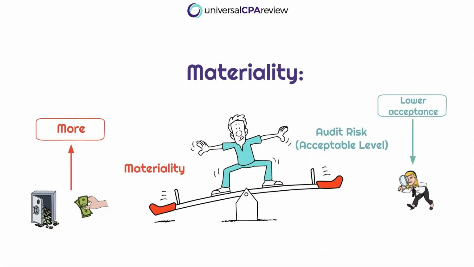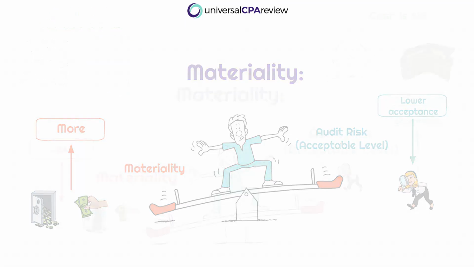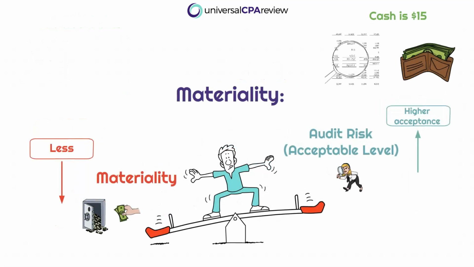If we have an increased level of materiality, that means that if we get it wrong, then it's likely that the misstatements are going to be material. So if cash represents 80% of the client's current assets, then yeah, that's pretty material, I would say. So we probably don't want to mess this up. That means we're going to have a lower acceptable level of audit risk. As you can see, inverse relationship. If cash is only $15, well then that means we don't really care as much about making a mistake related to cash. So we're going to have a higher acceptable level of audit risk.